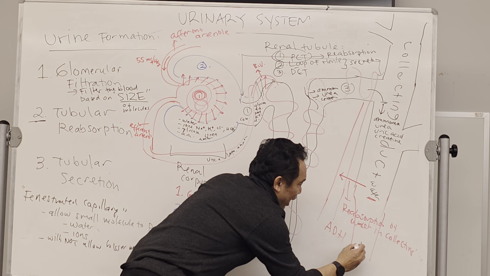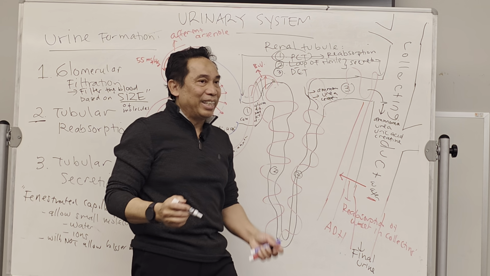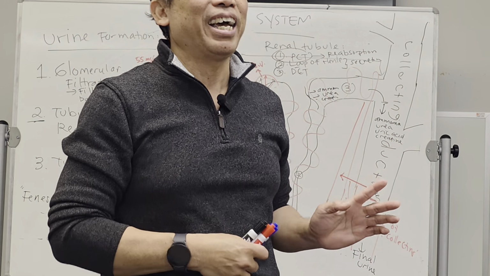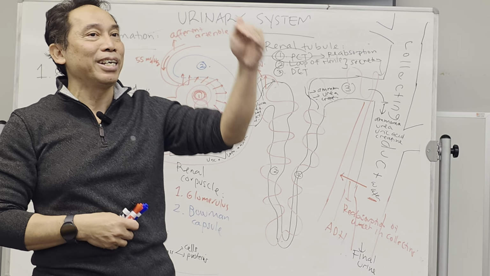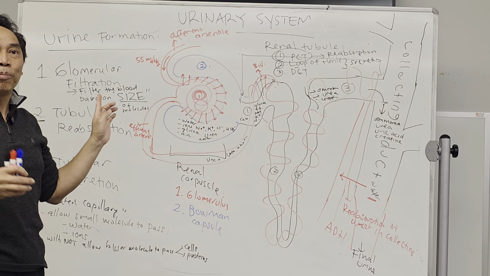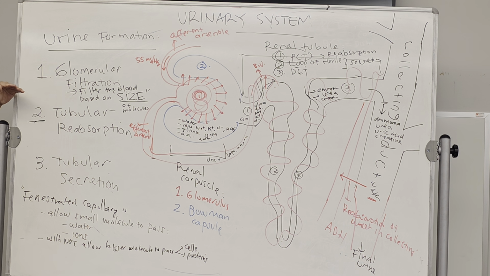And finally, the final urine will enter into the renal pelvis from the collecting duct. And from the renal pelvis it goes to the ureter, bladder, urethra, and then out. Okay. Do you have questions for this one? That's how our blood is actually filtered and urine produced. Again, three main processes: glomerular filtration, tubular reabsorption, and tubular secretion.